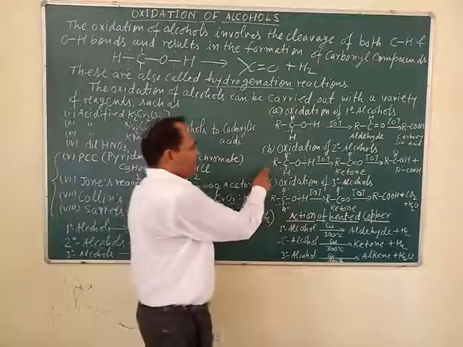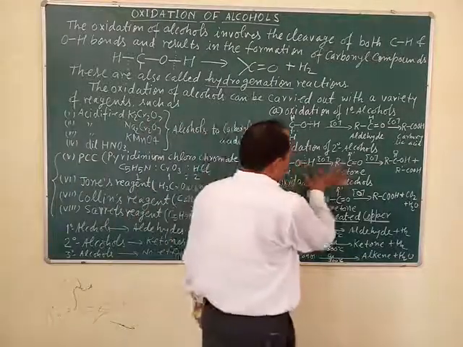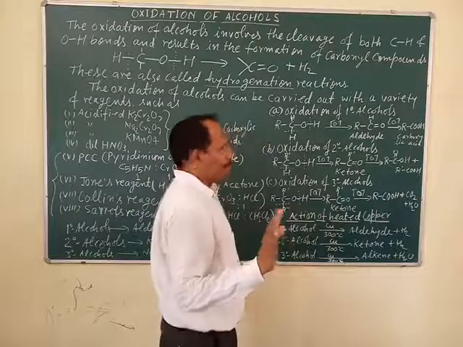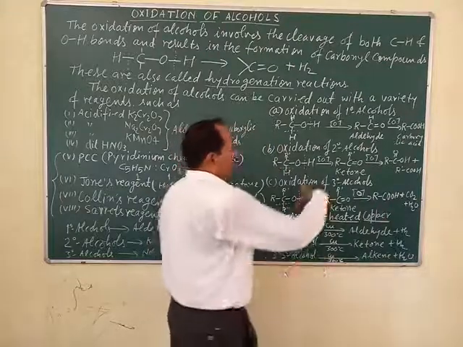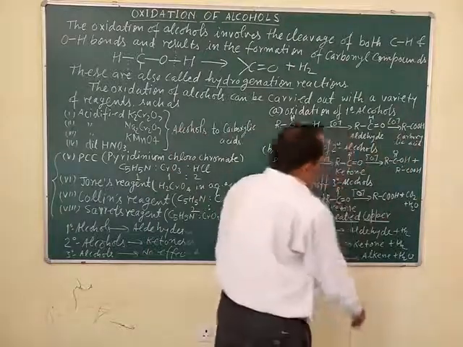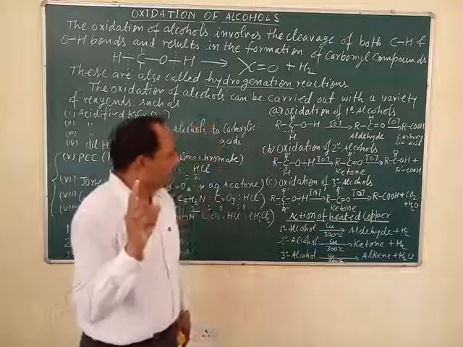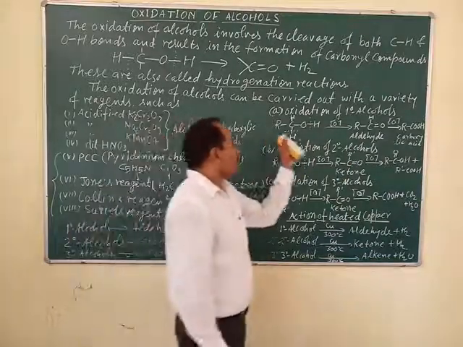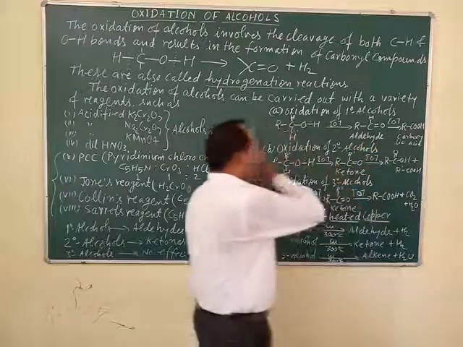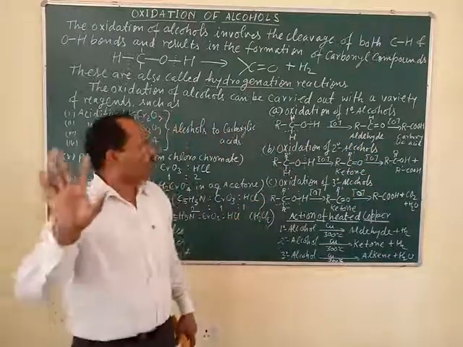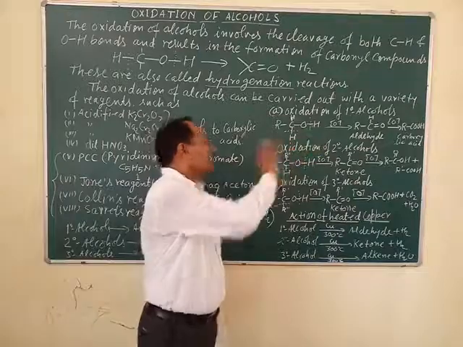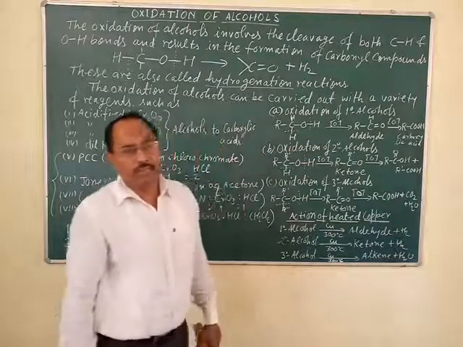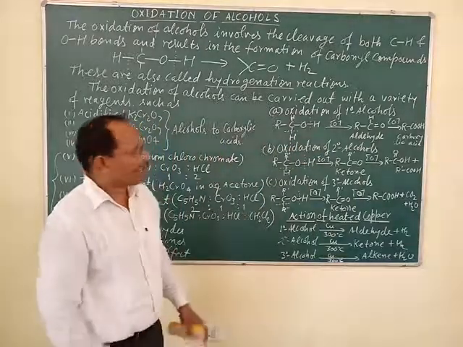In the case of secondary alcohol, in the first step the number of carbon atoms remains the same, but when carboxylic acids are formed, they are formed with fewer carbon atoms. In the case of primary alcohols, the carbon number remains the same in all the oxidation products, in aldehydes as well as in carboxylic acids.